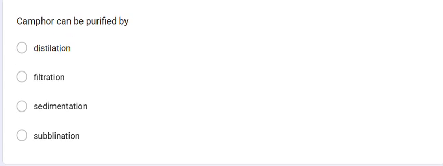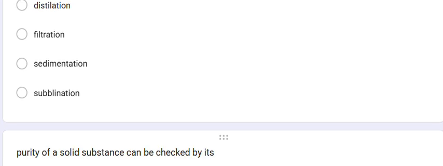Camphor can be purified by... Camphor, being a sublime substance, can be purified by sublimation. Sorry, here it is a spelling correction. Option 4 is correct.